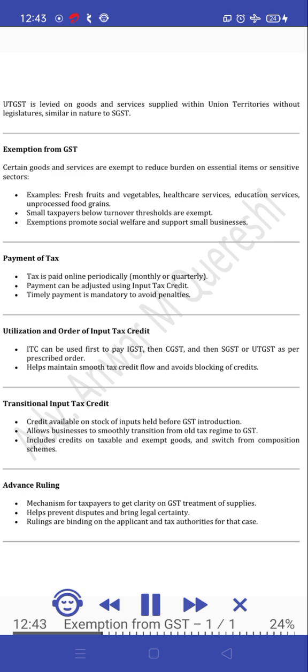Exemption from GST. Certain goods and services are exempt to reduce burden on essential items or sensitive sectors. Examples: fresh fruits and vegetables, healthcare services, education services, unprocessed food grains. Small taxpayers below turnover thresholds are exempt. Exemptions promote social welfare and support small businesses.